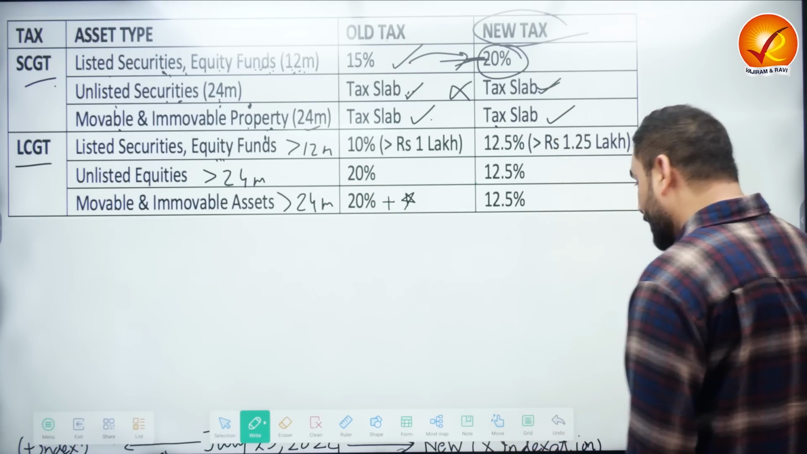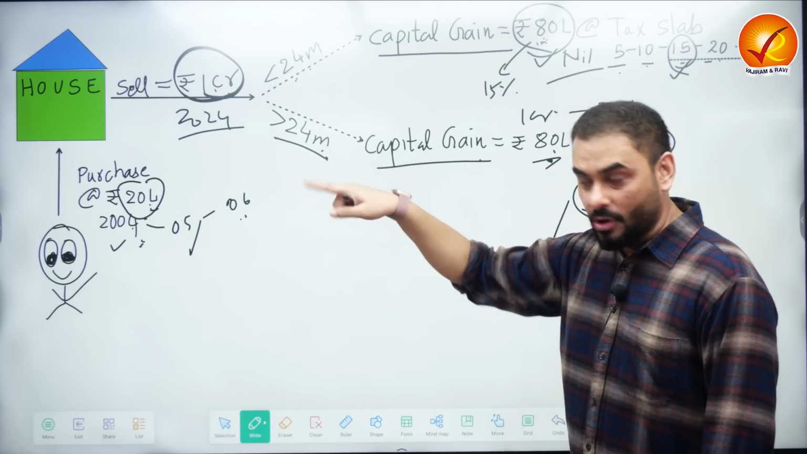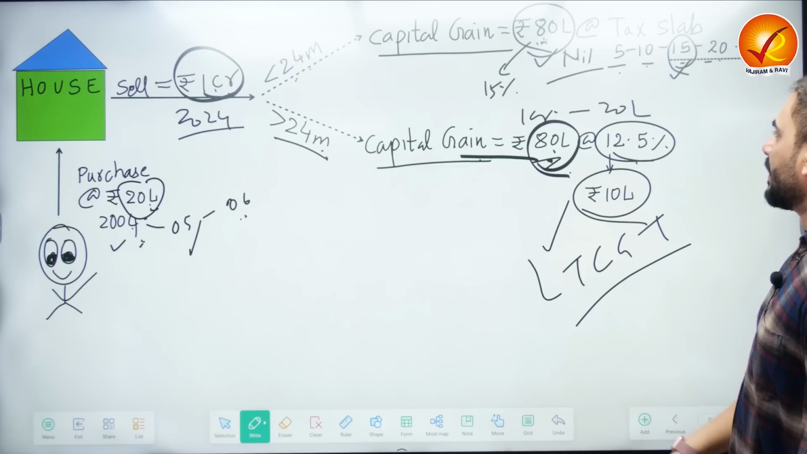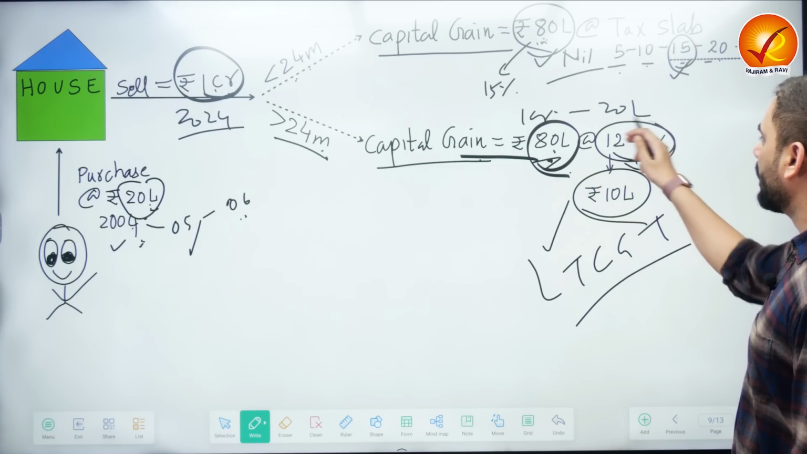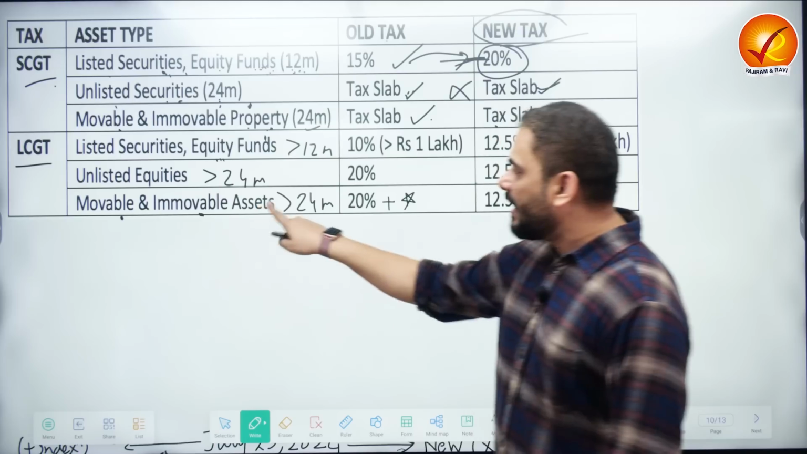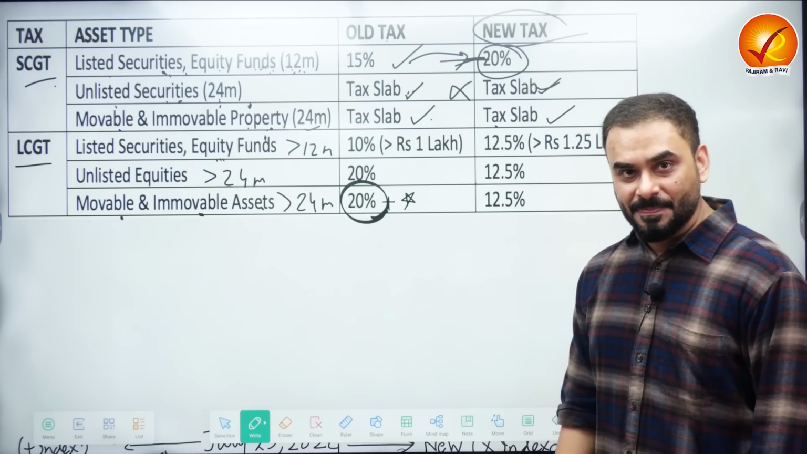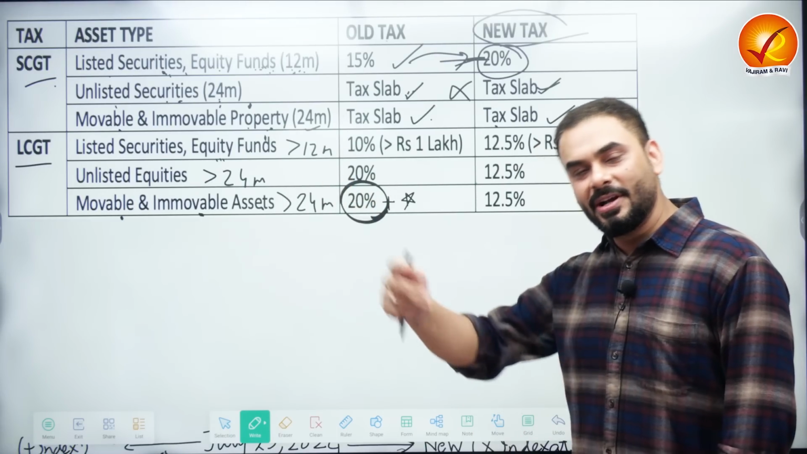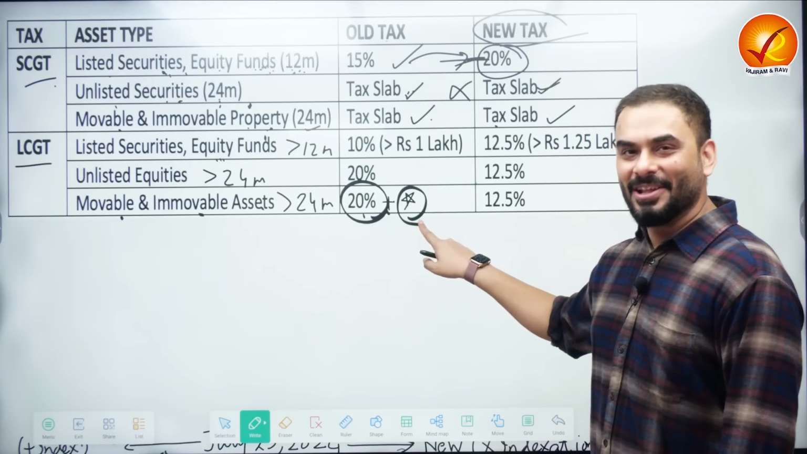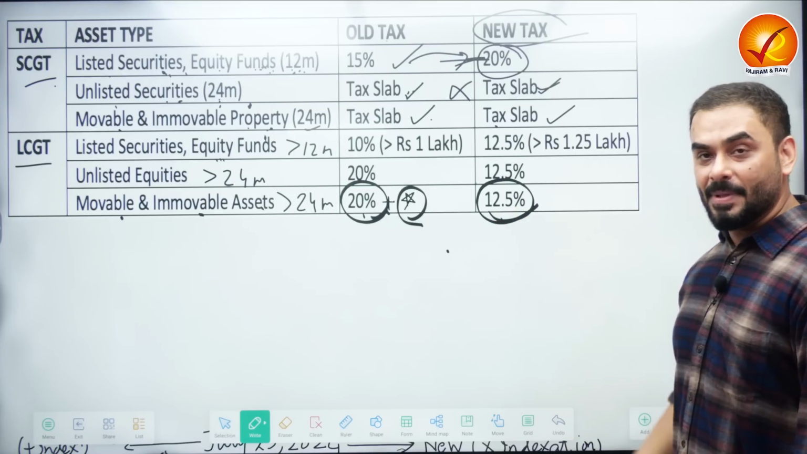So remember, I gave you the example of the house, that if you have a house and if you sell it after 24 months, it is called long-term capital gains, 80 lakh rupees. And what did the government of India do? The government of India told you that, okay, over this, we are going to apply 12.5% tax. So let's see. In case of long-term capital gains tax for movable and immovable assets, earlier, the government of India used to collect 20% tax. So if you buy a house and sell it after 24 months, the government used to collect 20% tax plus star. I will tell you what the star is. But currently, the government is putting a flat tax of 12.5%. Should we be happy? We don't know.